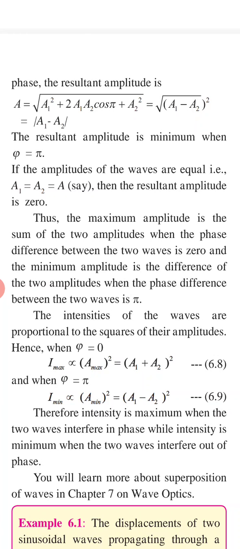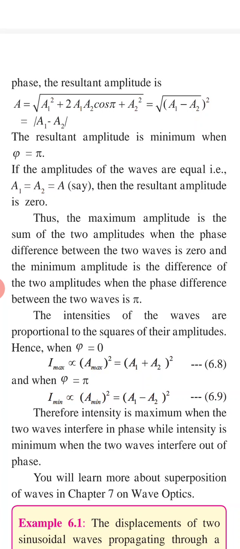So maximum amplitude is the sum of the two amplitudes when the phase difference between the two waves is 0, and minimum amplitude is the difference of the two amplitudes when the phase difference between the two waves is π. So φ equal to 0 gives maximum, and φ equal to π gives minimum.